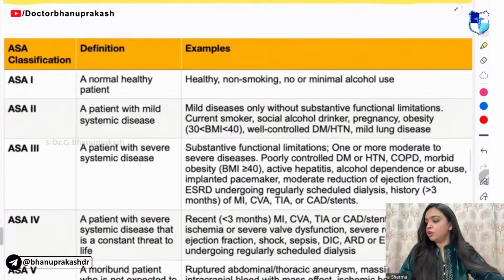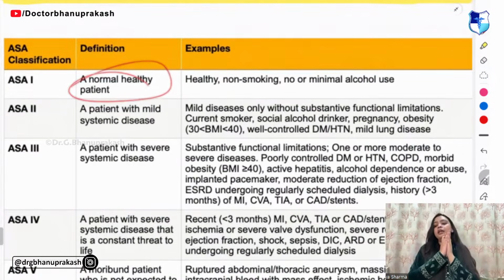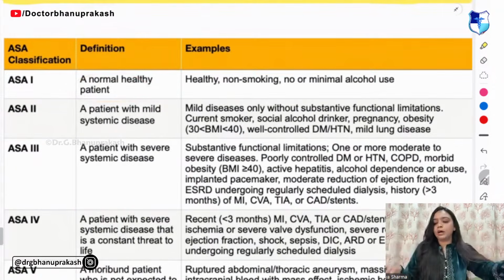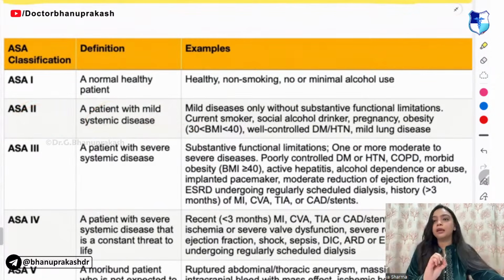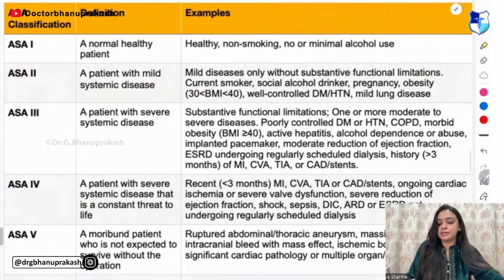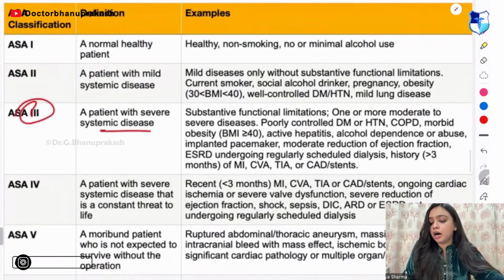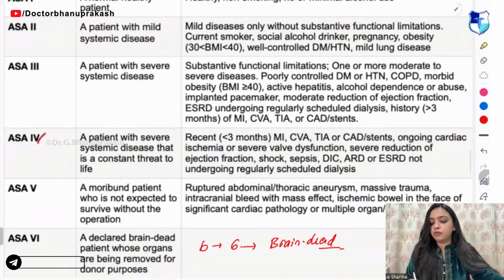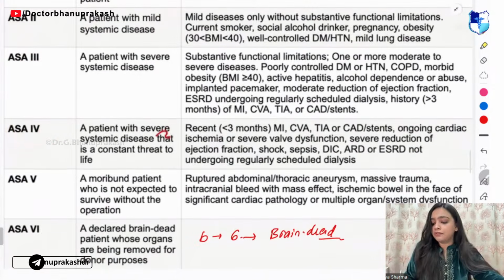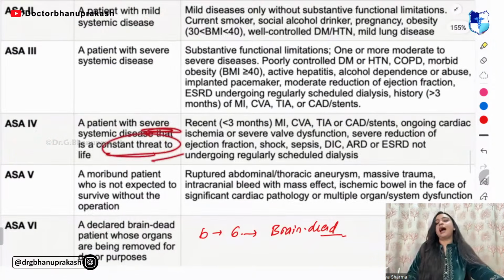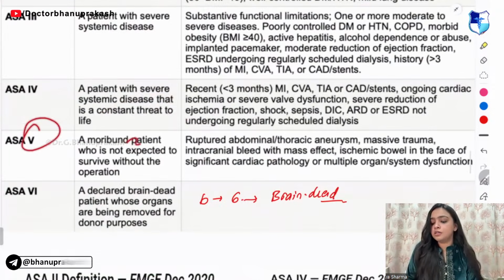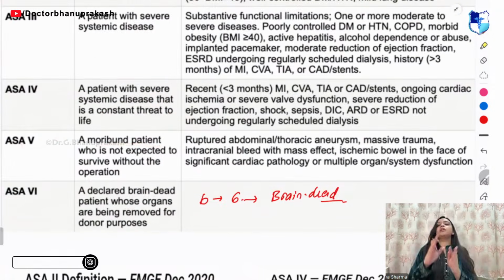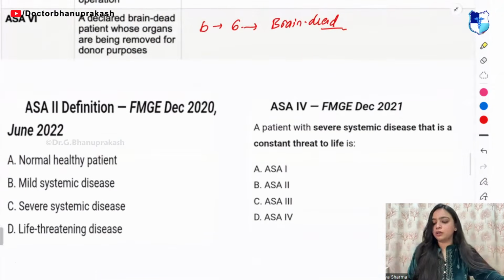First one is healthy and normal person. Second one is having a mild systemic disease. The third one is having a severe systemic disease. Fourth one is the person that has a severe systemic disease that can be a threat to his or her life. Fifth one is a moribund patient, and sixth one is a brain dead patient.